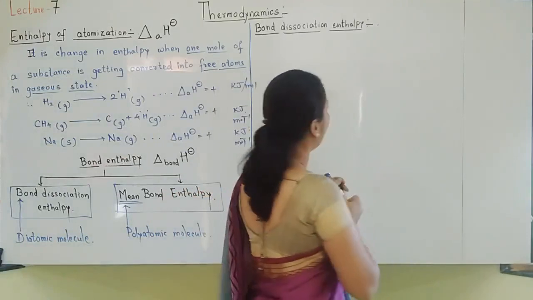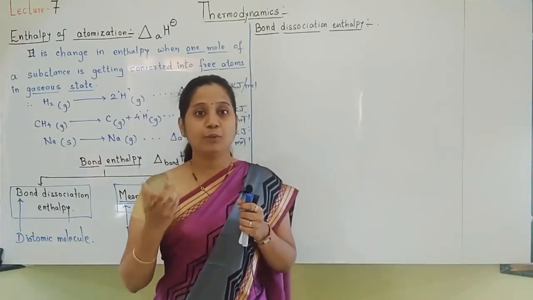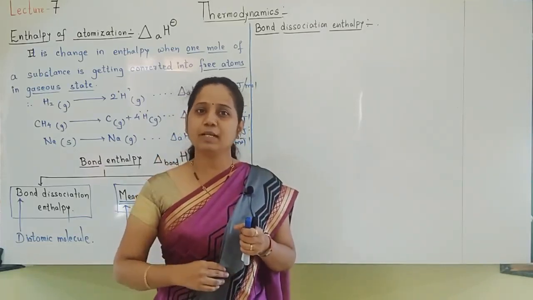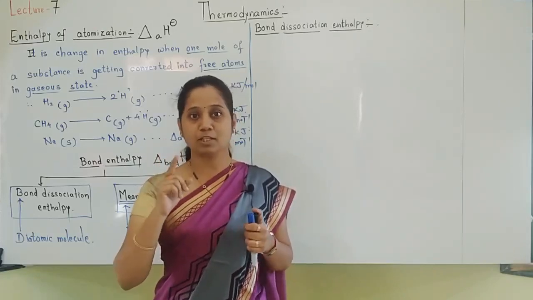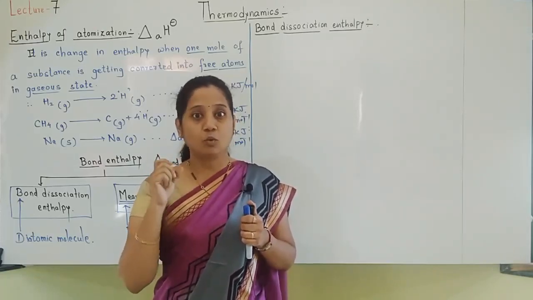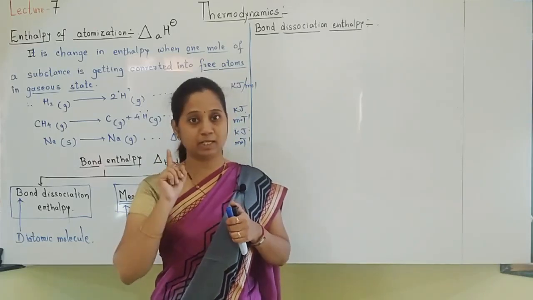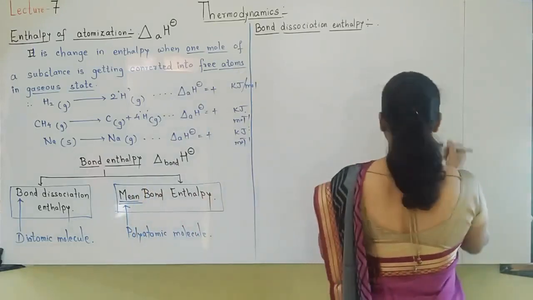What do you mean by bond dissociation enthalpy? It is the enthalpy change when a bond is getting dissociated, when a bond is getting broken down. How many bonds? One mole of bonds. What type of bonds? Covalent bonds, but all bonds should be of one particular type. So I will say the definition like this.